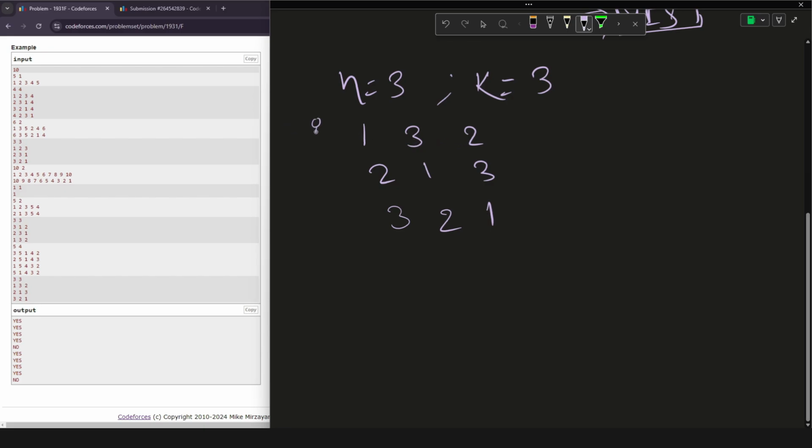According to this, there are 3 users. According to this user, 3 should come before 2, so we'll direct the edge from 3 to 2.